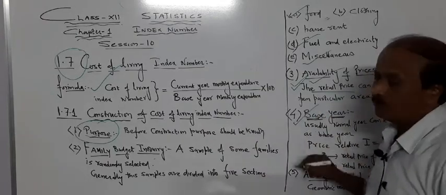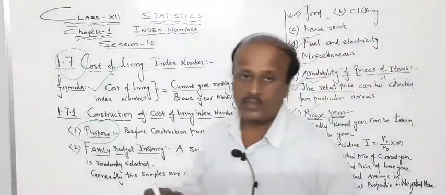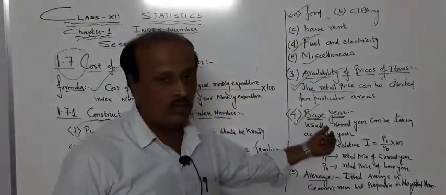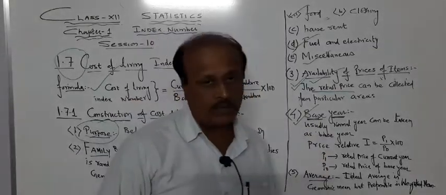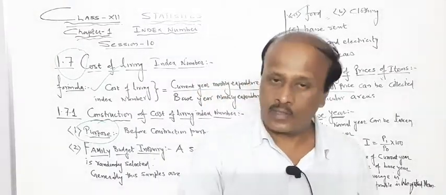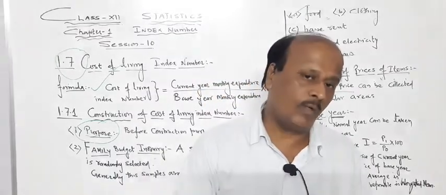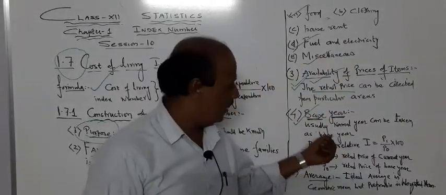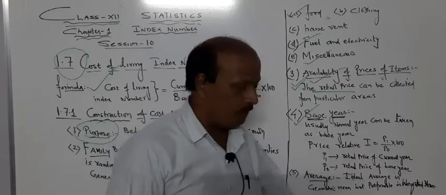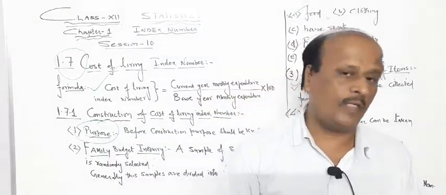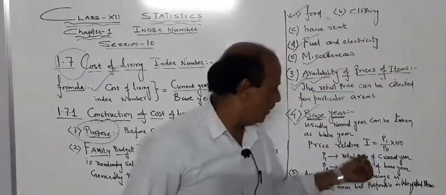One more is, continuously since the chapter started, I told you base year. Now, which year will we take as the base year? Usually a normal year, a stable year, when there is no problem in that particular year, can be considered as a base year. And then, do you remember that formula for relative price index number? P1 divided by P0 multiplied by 100.